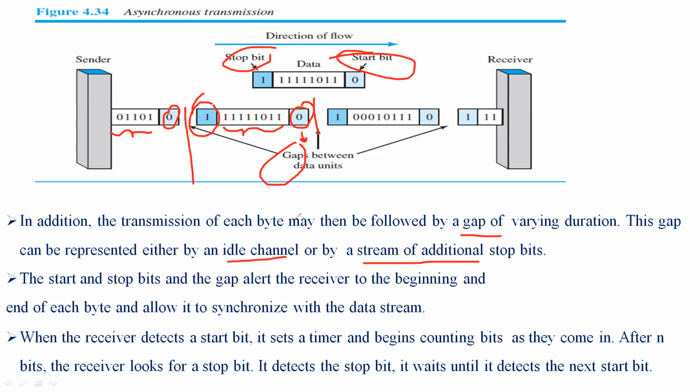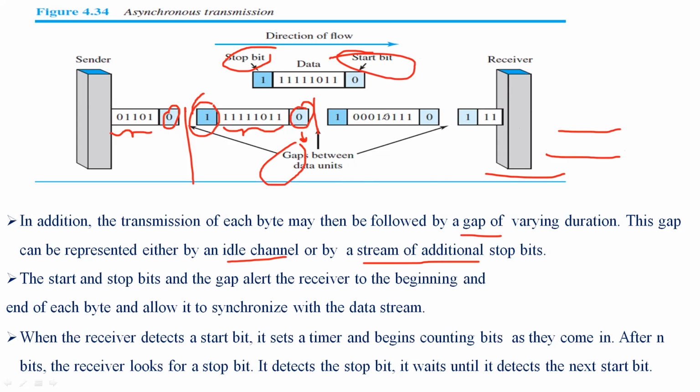These three things will alert the receiver to the beginning and end of each byte and allow it to synchronize with the data stream. By using the gap, stop bit, and start bit, the receiver gets to know the format and number of bits coming per time, and it can synchronize with the particular data stream.